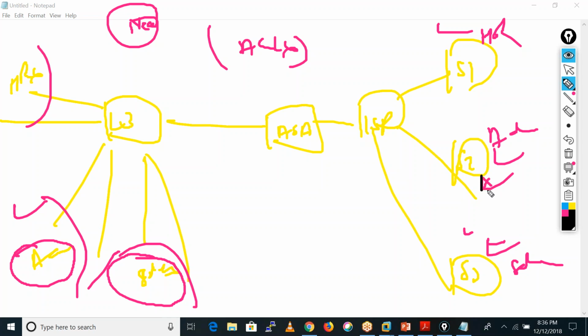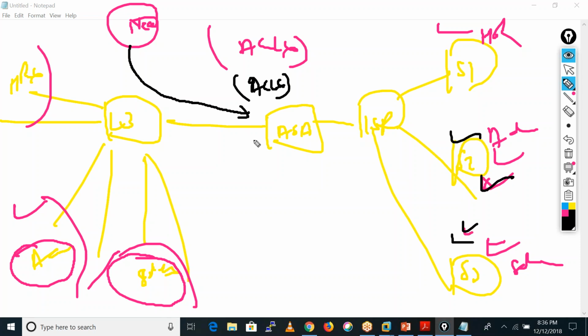If you want to achieve that task, you can do it by using ACLs only. Traffic initiated by this new joinee towards the administrator server and sales server is allowed by the firewall. If he tries to go towards the HR server, the firewall denies that traffic.